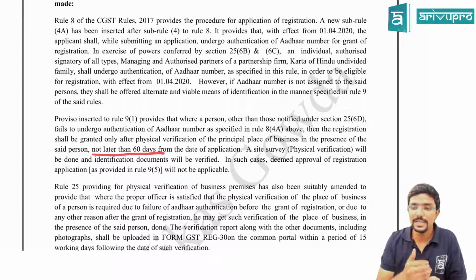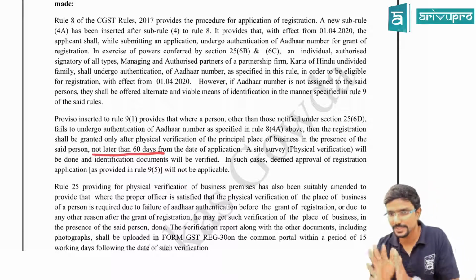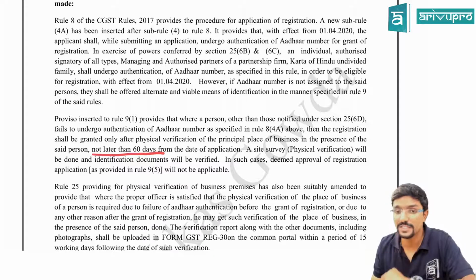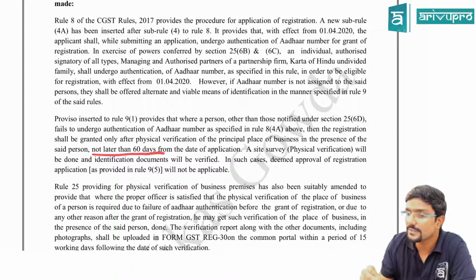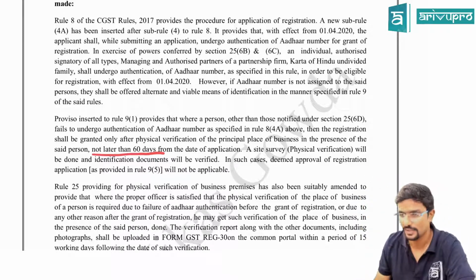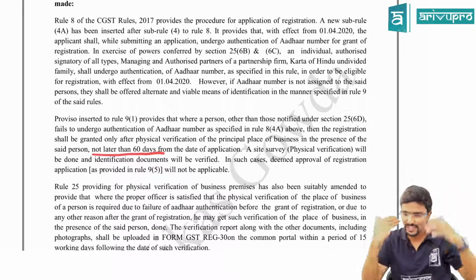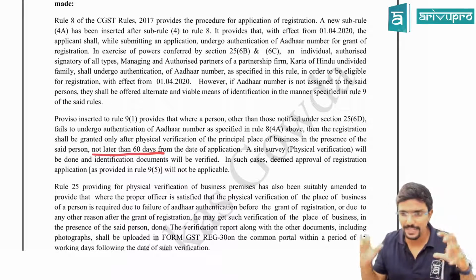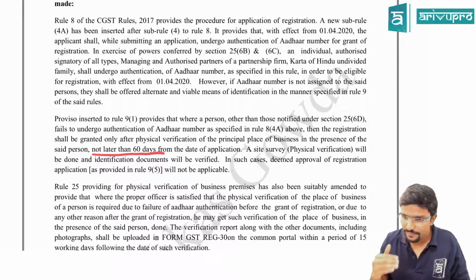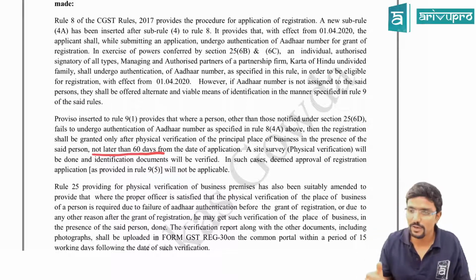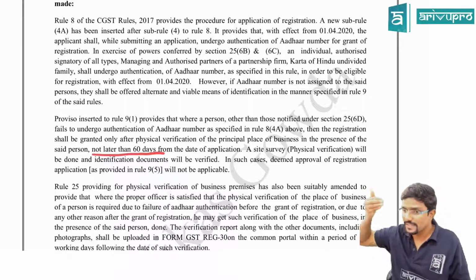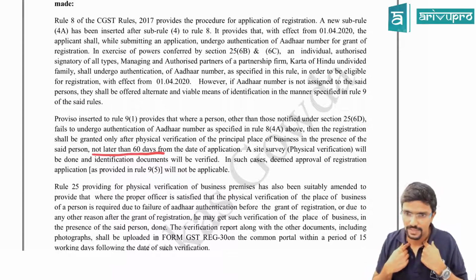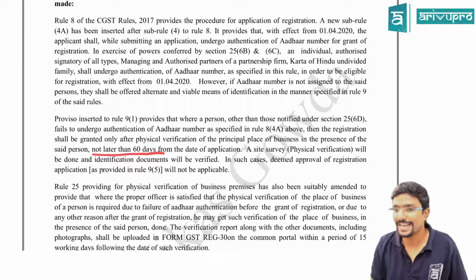They have to physically come and verify whether I am doing my business in this so and so place, principal place of business, and that physical verification should be made within 60 days from the date I have made application for registration. So I will assume I have made an application on 1st November for GST registration in REG 1. I don't have Aadhaar. In that case, within 60 days from 1st November, the GST officials should come and physically verify my principal place of business in my presence. Agree? Okay. Then only they can grant a registration.